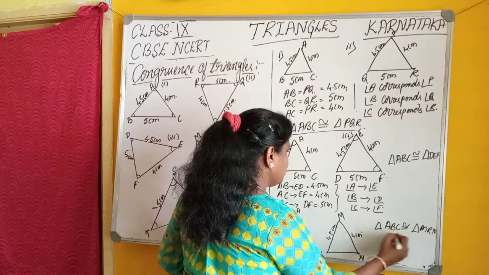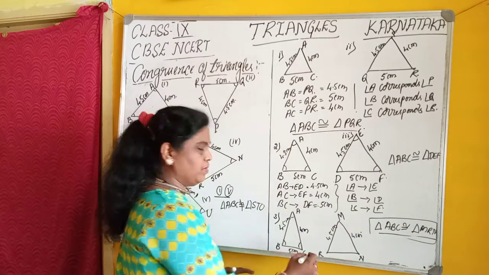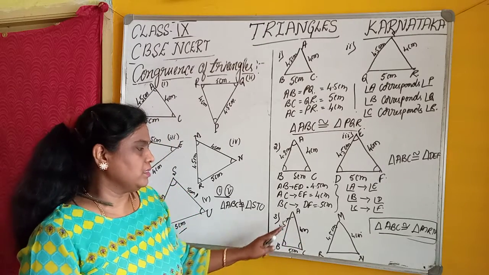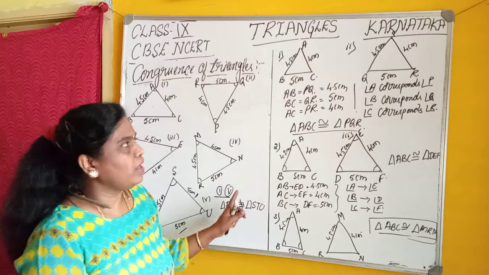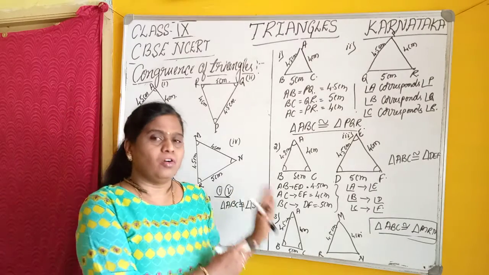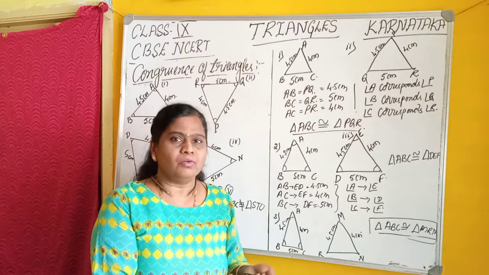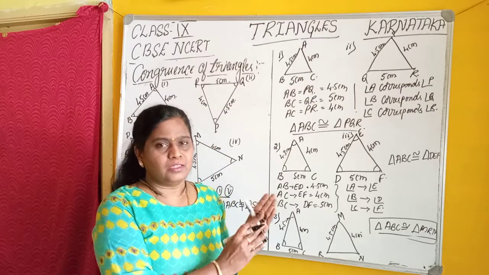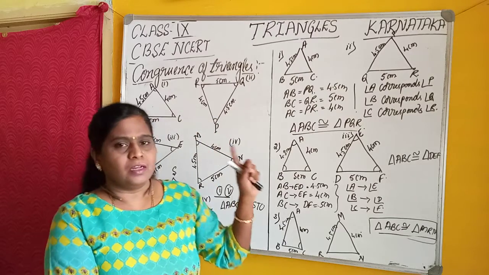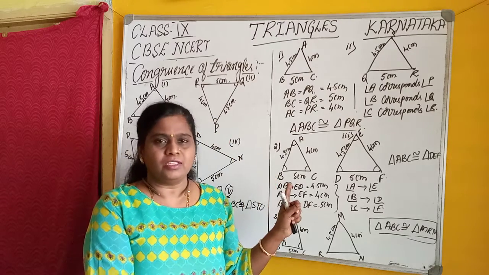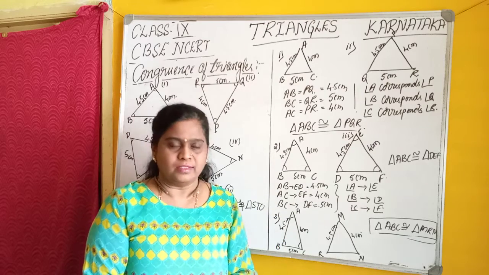The order is very important while writing congruency because the corresponding angles and corresponding sides are important. I hope you understand the congruency of triangles, how we can compare, and how we can identify whether these are corresponding or not. Even if the positions of the triangles are changed, we can still find that they are congruent.